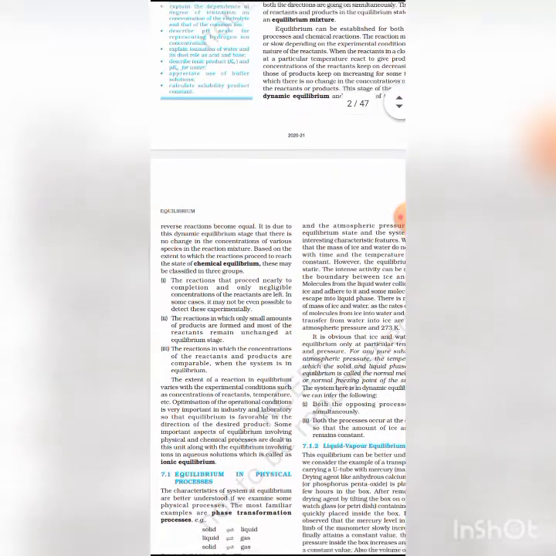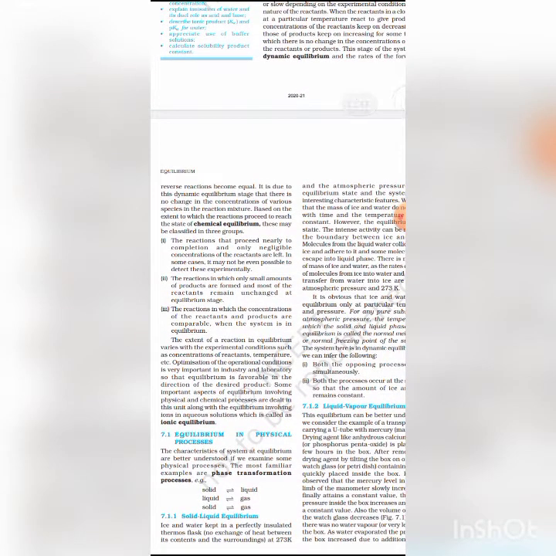And slow reactions are those reactions in which only a small amount of reactants is changed into products at the equilibrium state. The value of the equilibrium constant, that is K, is very small in these reactions. And moderate reactions are those in which reactants and products have comparable concentrations when the system is in equilibrium. The value of K for these moderate reactions is neither very high nor very low. There is no appreciable difference between the stability of the reactants and products.